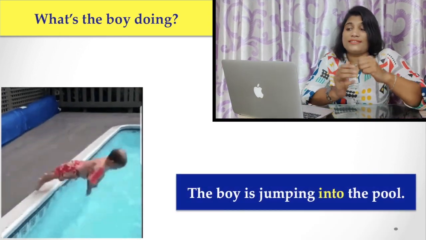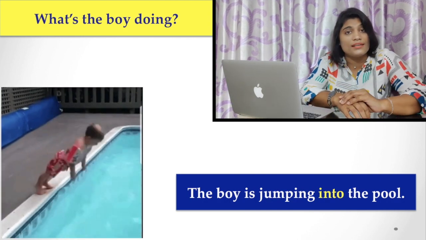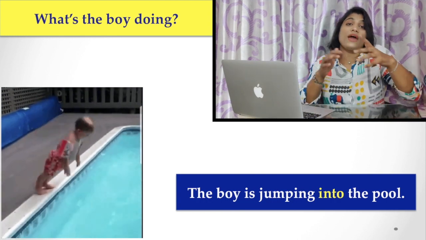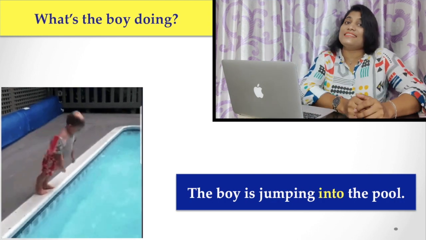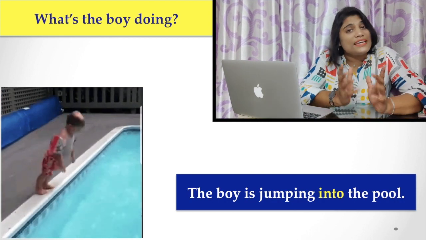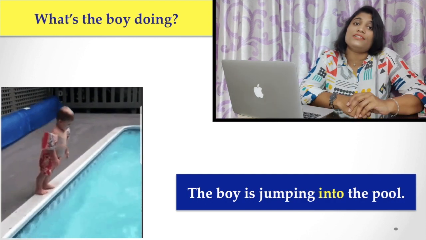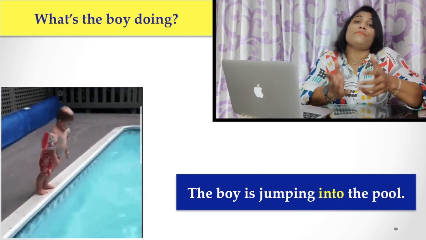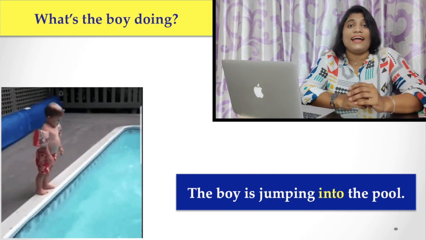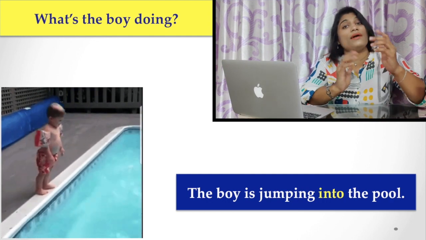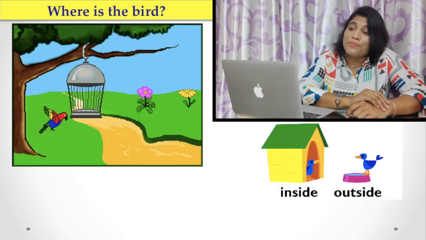Here in all these examples, you find some words written in yellow color. For example, into, at, under, in, etc. Today's lesson is about these words. These words are called prepositions, and it is very important to know where to use them and how to use them. If you watch the video, you can understand very easily where to use them and how to use them. So stay with me. Now see more examples.